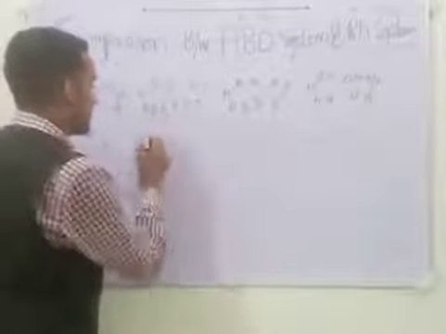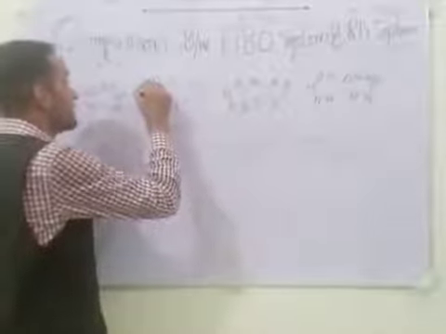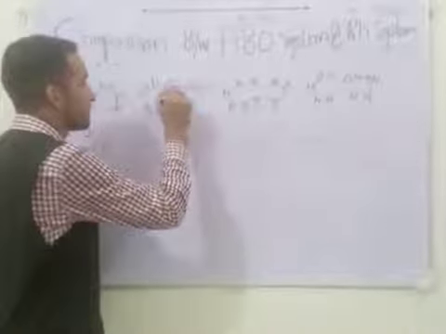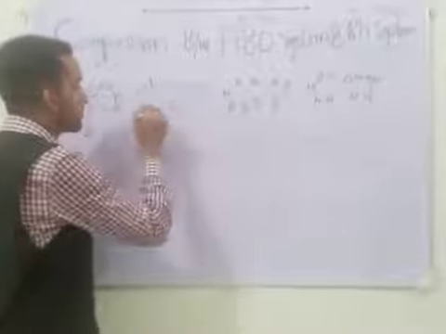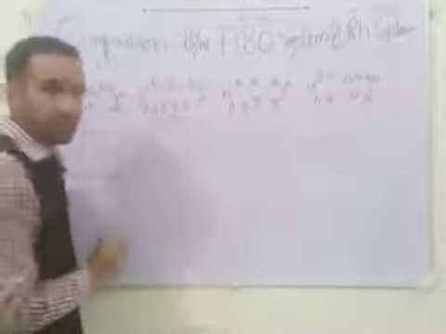If, let's suppose, this is a red blood cell having B antigen according to the ABO system, and along with B antigen D is also present, we call it B positive blood group.